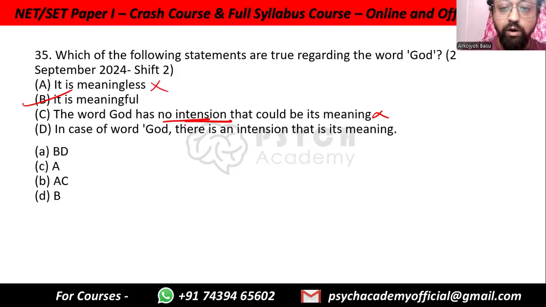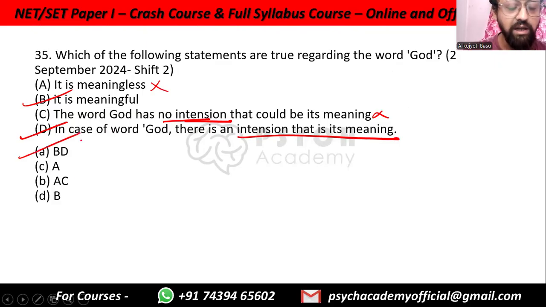D, in case of the word God, there is an intention. That is the meaning. Exactly. Because for God, the intention is the meaning. God does not have any verifiable extension. It is not something that you can verify physically by its presence. So the intention is the meaning. So B and D, that is option A.